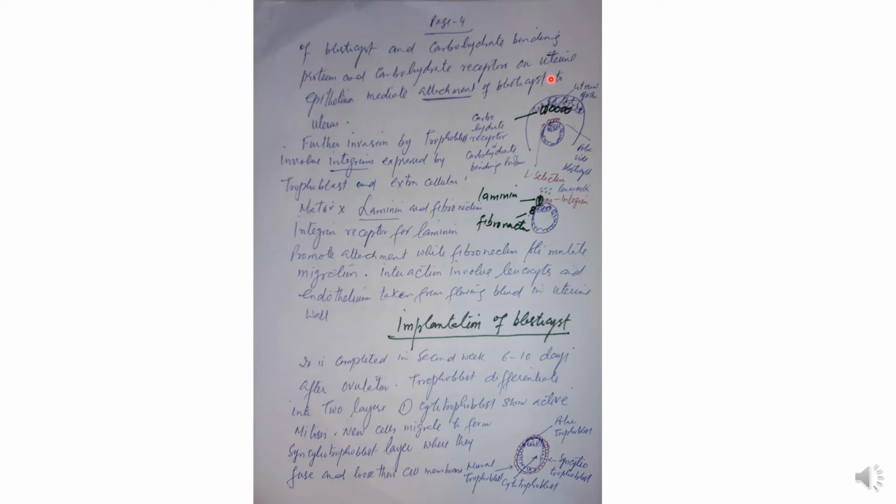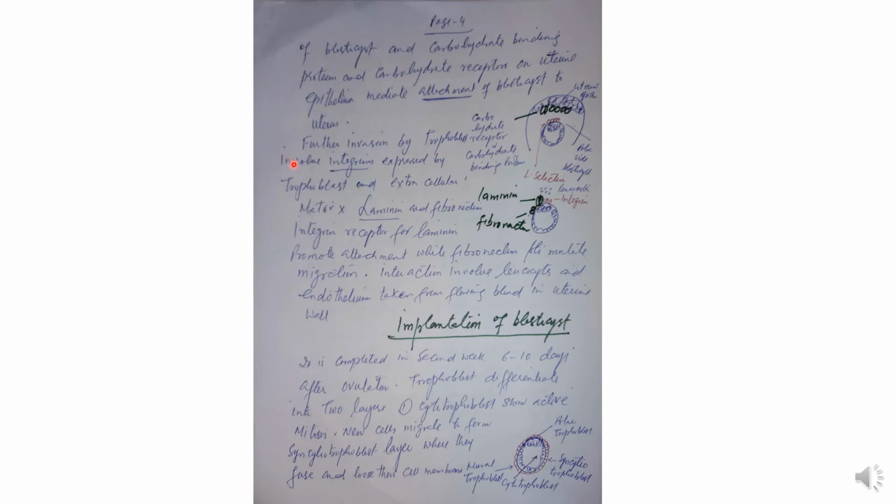Carbohydrate receptors on the uterine epithelium and L-selectin of the blastocyst mediate attachment of the blastocyst to the uterus. Once it is attached by this mechanism, two things come into play.